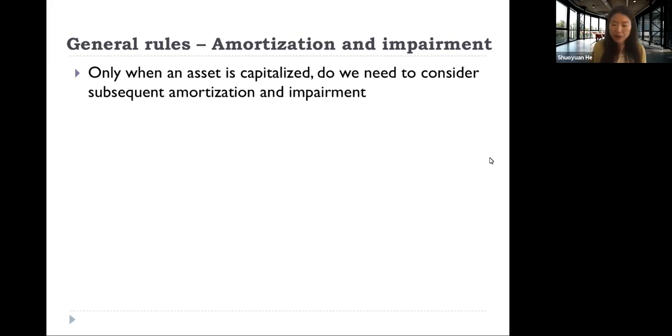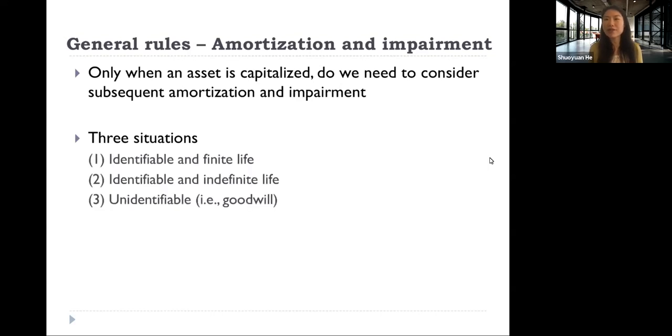There are 3 situations if we want to classify: an identifiable asset with finite useful life, an identifiable asset with indefinite useful life, and an unidentifiable asset, which is goodwill. We don't have the unidentifiable finite life situation because all unidentifiable assets have indefinite useful life. Goodwill has indefinite useful life.